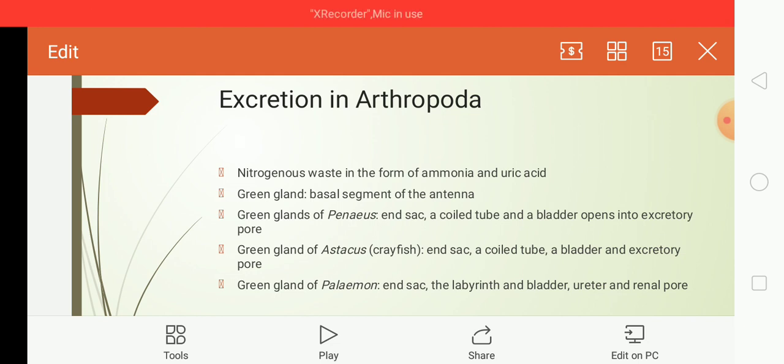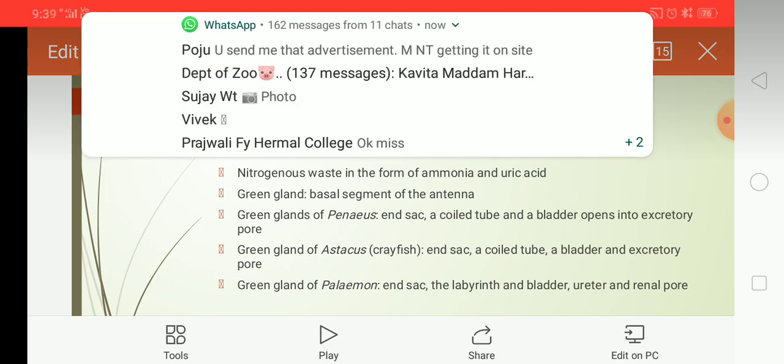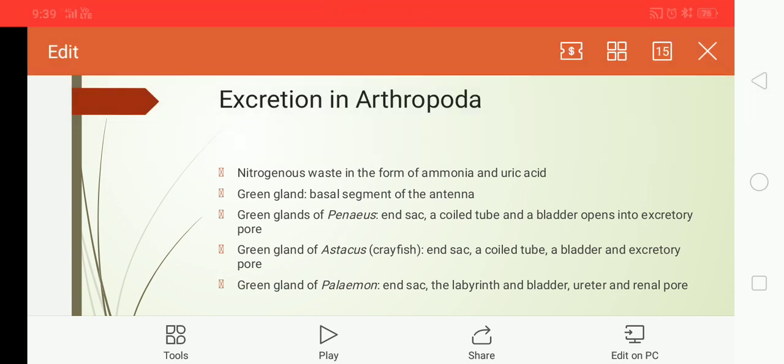In arthropods, this excretory waste material is mainly in the form of ammonia and uric acid. In crustacea, that is the aquatic arthropods, nitrogenous waste is eliminated in the form of ammonia, so they are called ammonotelic animals. And in insects, which are found in the terrestrial mode of life, members of arthropods eliminate their nitrogenous waste in the form of uric acid. So they are said to be uricotelic animals.